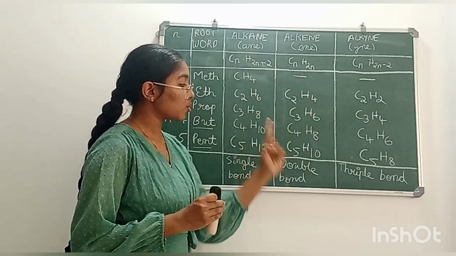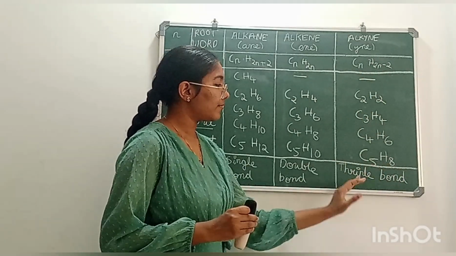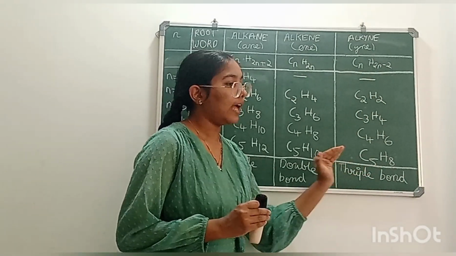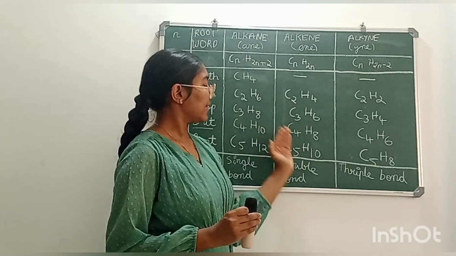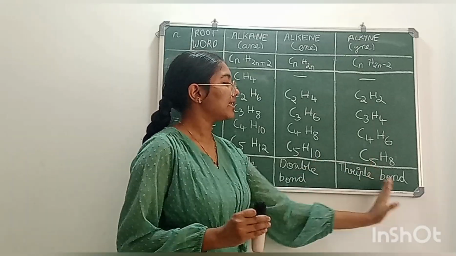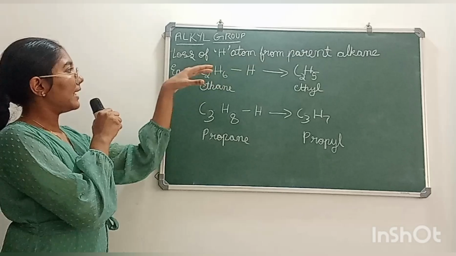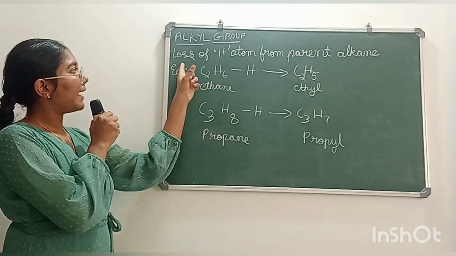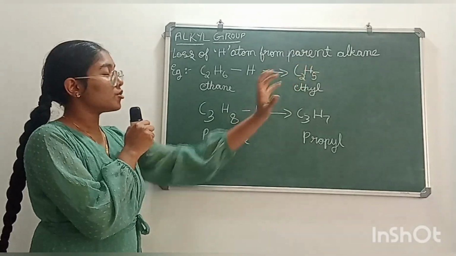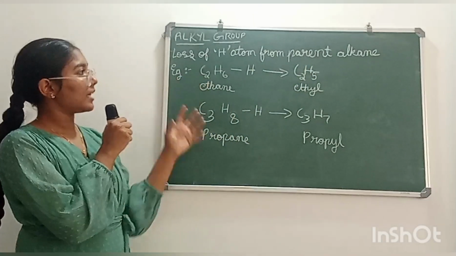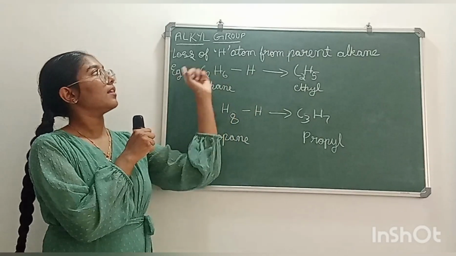In alkene there is one double bond, rest all is single bond. Now in alkyne one bond is a triple bond and rest all is single bond. So alkane has a single bond, alkene a double bond and alkyne a triple bond. Now let's know what is alkyl group. Alkyl group is the group derived by the loss of a hydrogen atom from a parent alkane. So when we remove one hydrogen atom from the parent alkane, we get alkyl group.